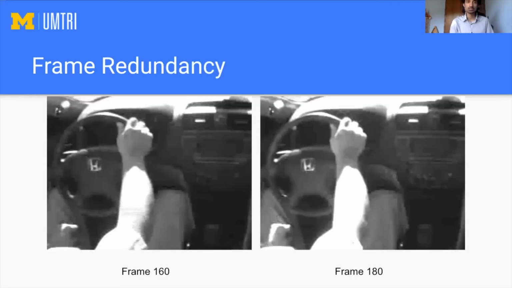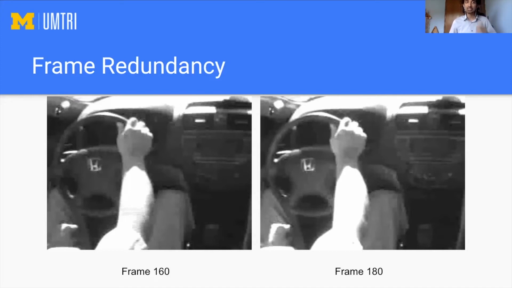One major source of inefficiency that I address with my project is the idea of frame redundancy. So in video data sets especially, since cameras can capture many frames per second, what often ends up happening is that there are consecutive frames that look almost identical. In addition, depending on the data set, there can be long stretches of video in which the environment is basically stationary, nothing is really happening.